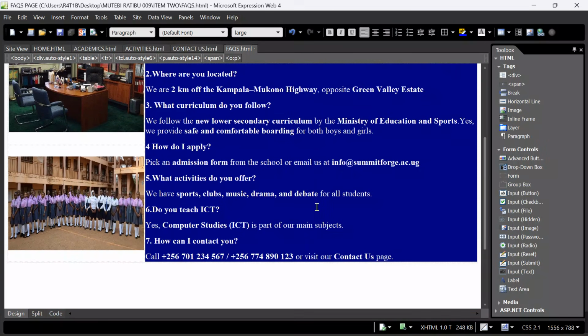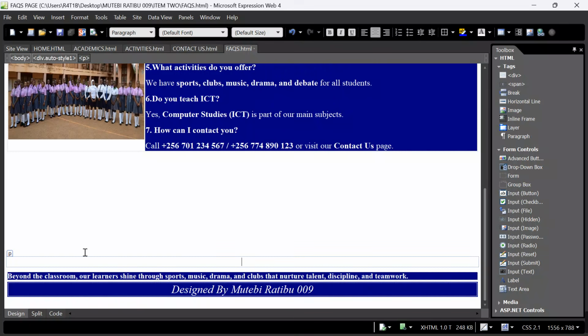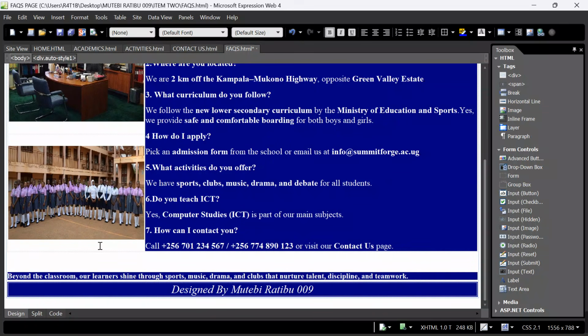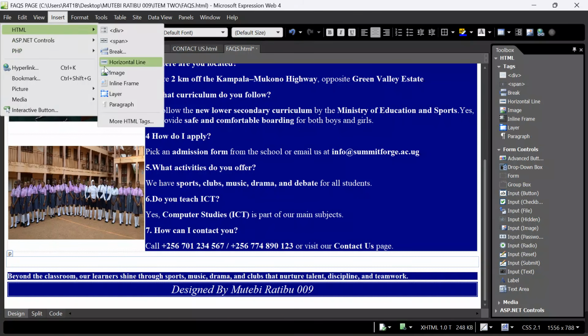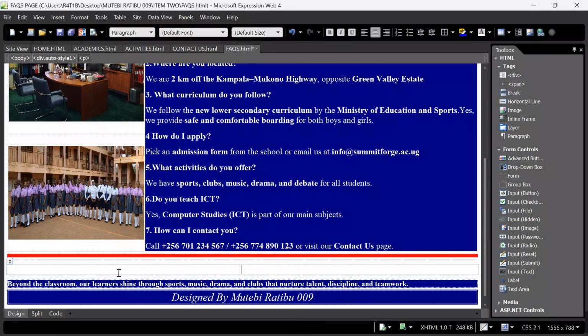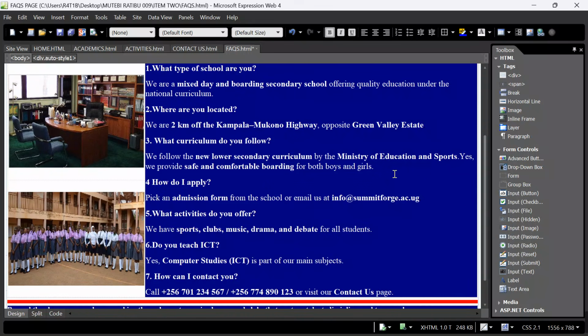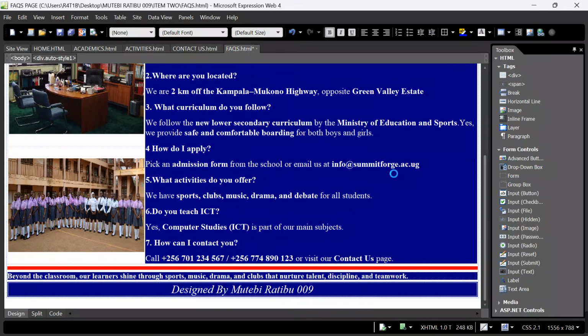Control S, save changes. Control S, let me come over here. I reduce the ambiguous spaces as you see them. Let me insert a horizontal line. Go to insert HTML, horizontal line, to see that we don't lose out. Now, after getting this done, should I take this? Will it be okay? Let me first check.